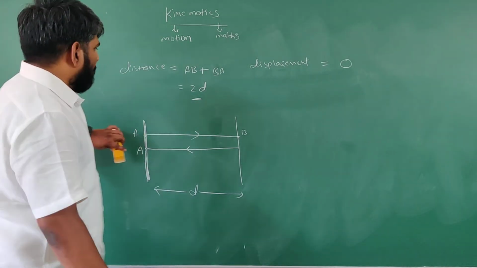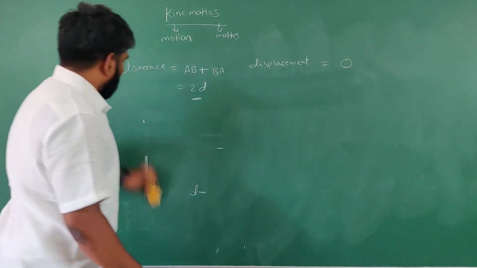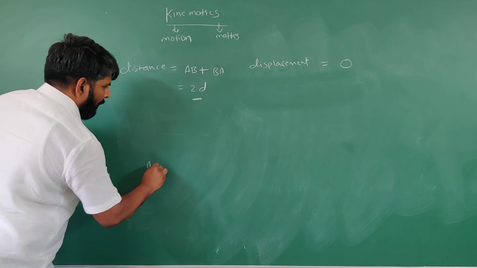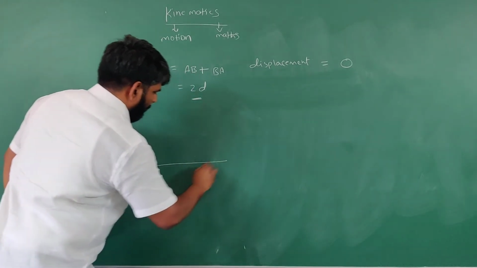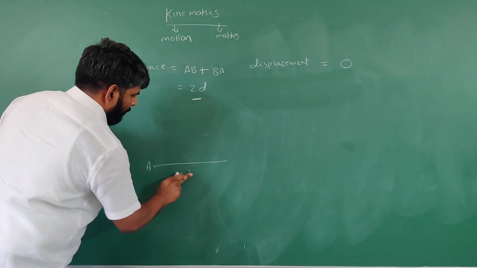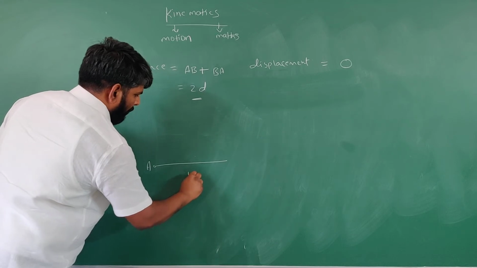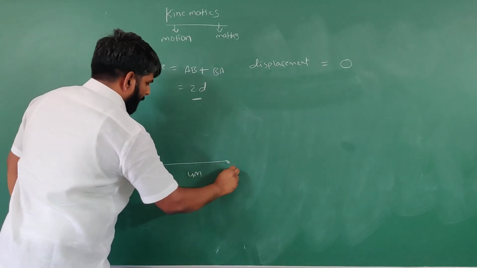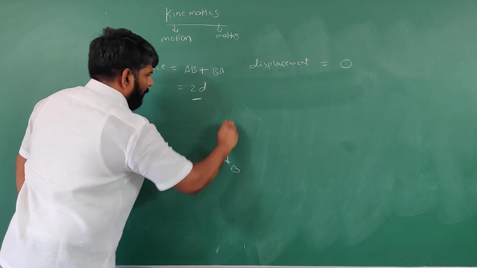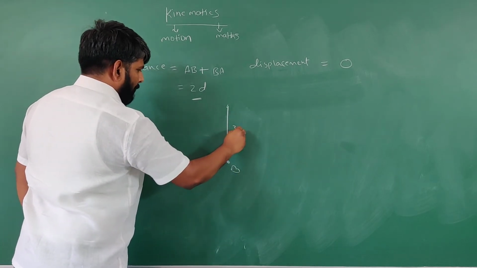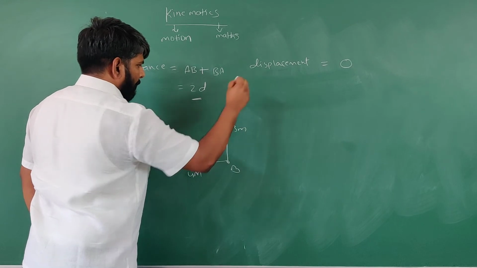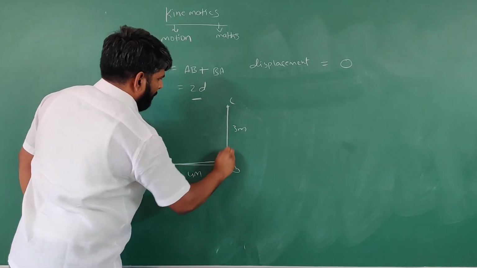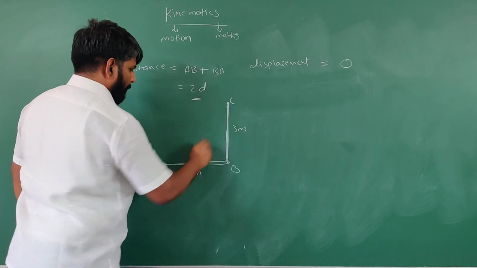Understood? Now let us see one more example. A body starts moving from A to B, which is 4 meters, for example. Again, from B it covered a distance of 3 meters and reached C. So first from A to B, next from B to C.